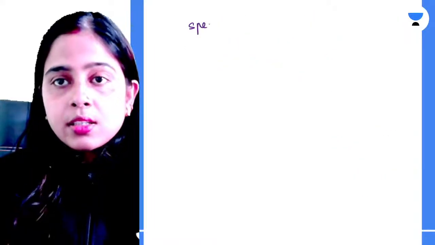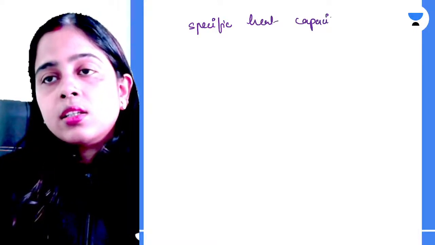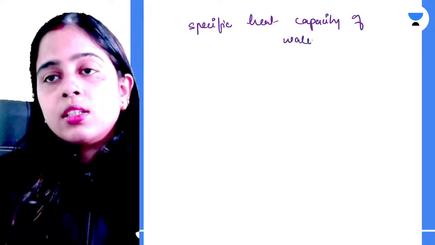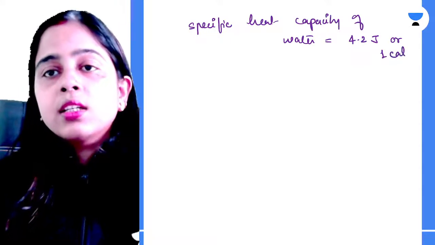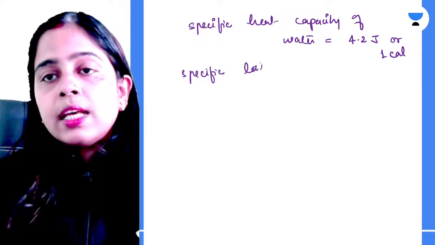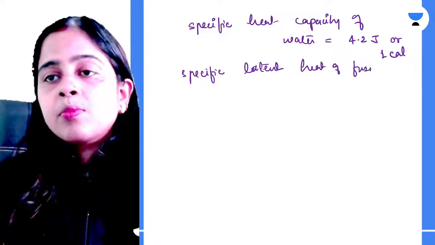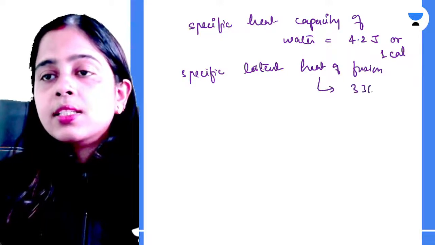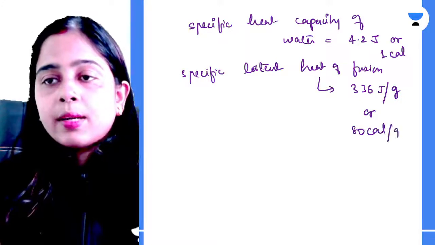So let's just revise a few things. The specific heat capacity of water is 4.2 joule, or you can call it 1 calorie. If you talk about specific latent heat of fusion, these values you need to remember, because these are very important values. This is 336 joule per gram, or you can call it 80 calorie per gram.